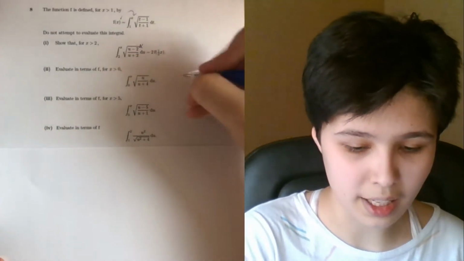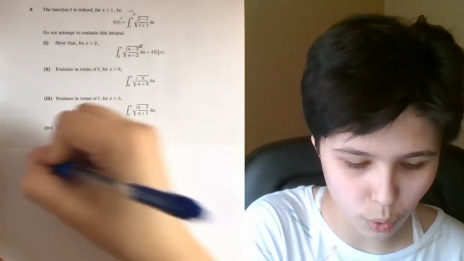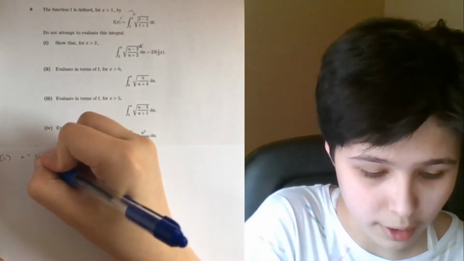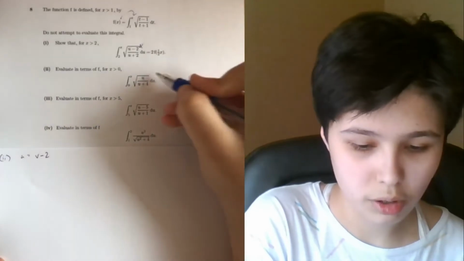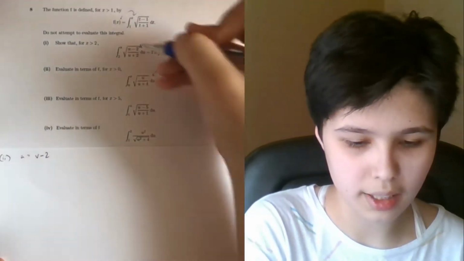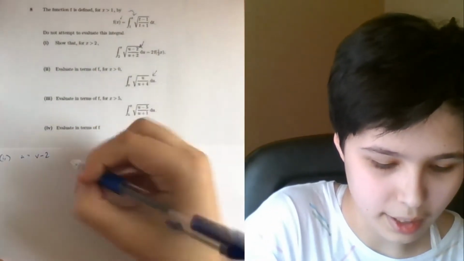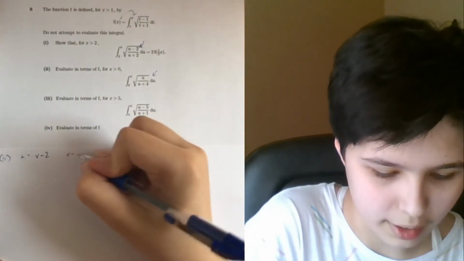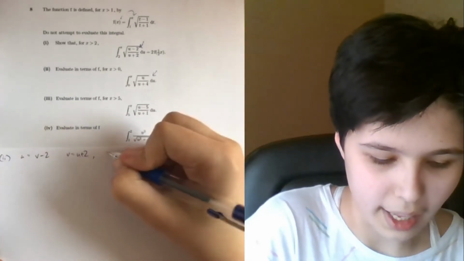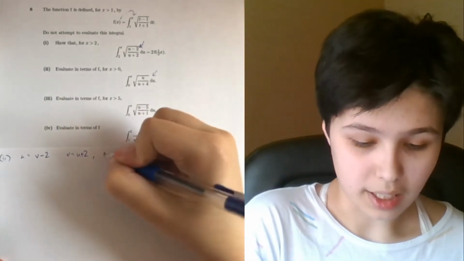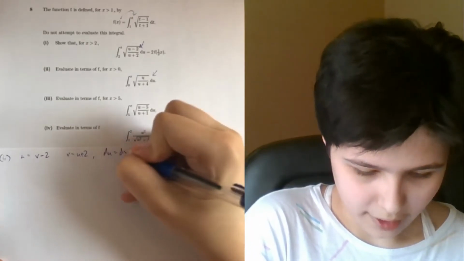I'm going to check that by letting, for part 2, u equals v minus 2, so that our numerator is going to be the same as it was in part 1. This gives me v is equal to u plus 2, and du equals dv.